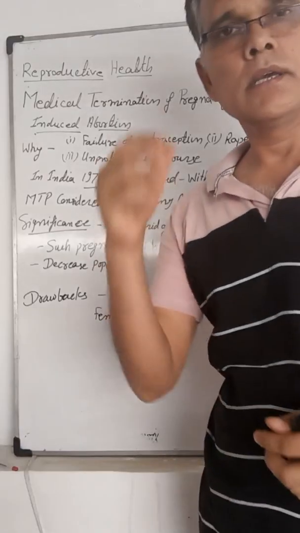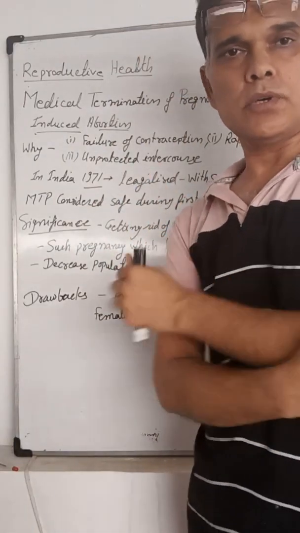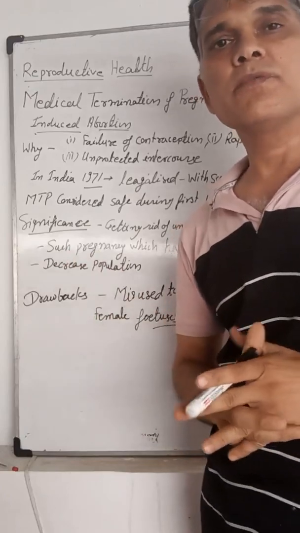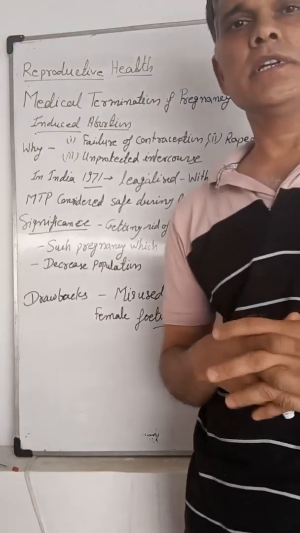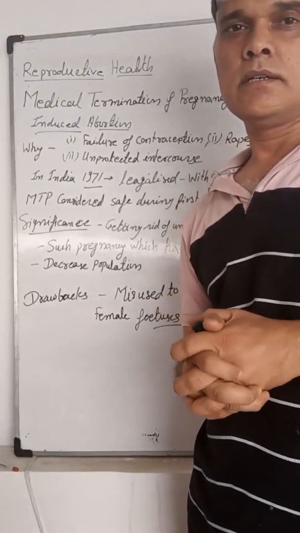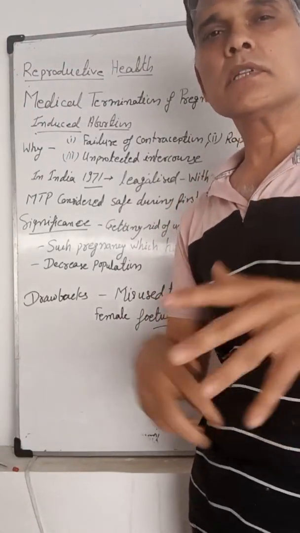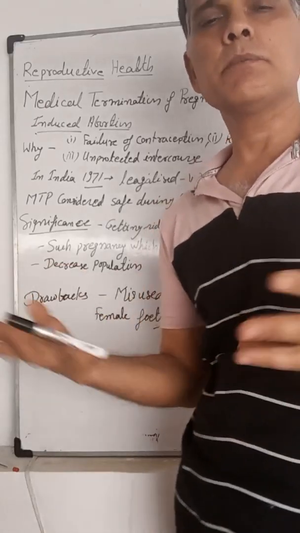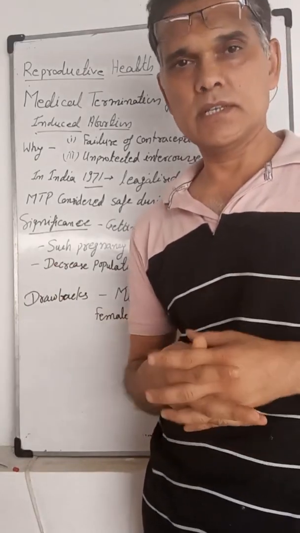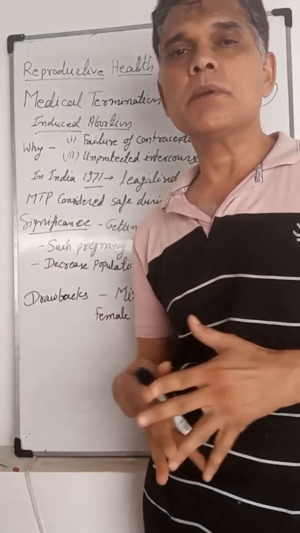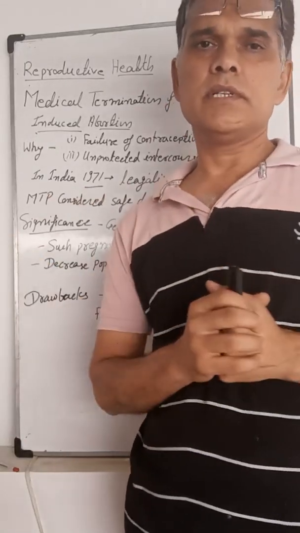Hello students, in last period we studied population explosion and birth control. How the population of the world increases during the days, what is the reason behind the population increase, and birth control. We discussed these two topics in the last period. Birth control, how we control the birth with the help of different types of contraceptive methods and contraceptive devices, that is natural devices, permanent devices, and artificial devices. So these are the different methods we studied in the last periods.